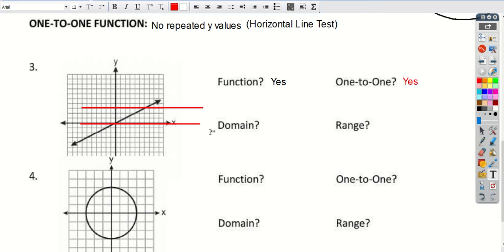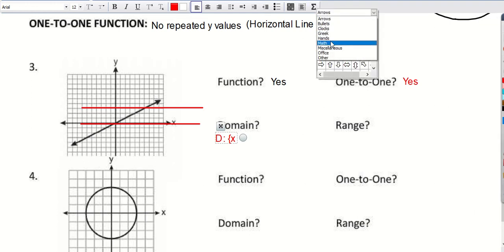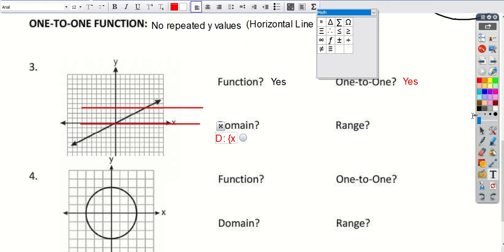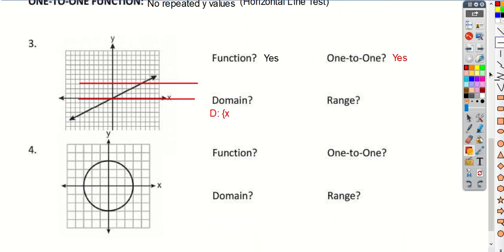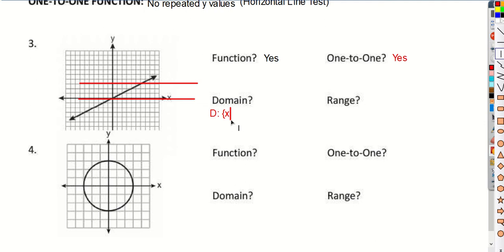Our domain, so remember we're going to do the domain, and here we can see that no matter what x value we choose, we'll always have a y value for that x value. So the domain is the set of x, right, such that, let's see if we can get a such that bar here. Such that bar. We'll make our own. Such that.